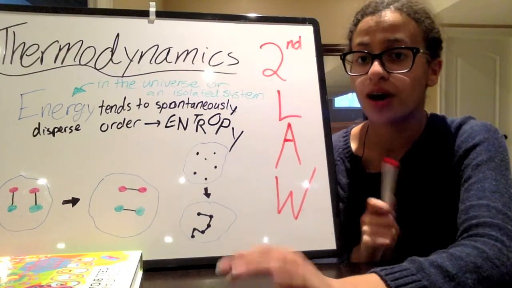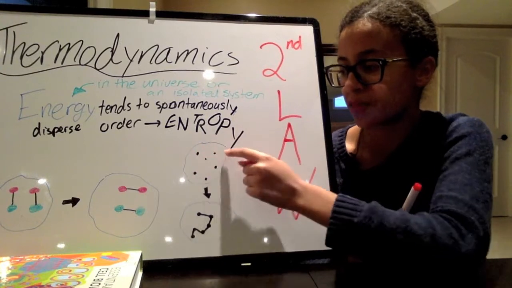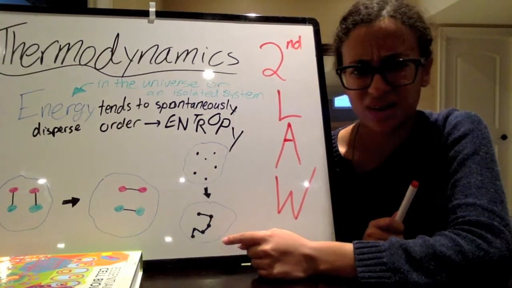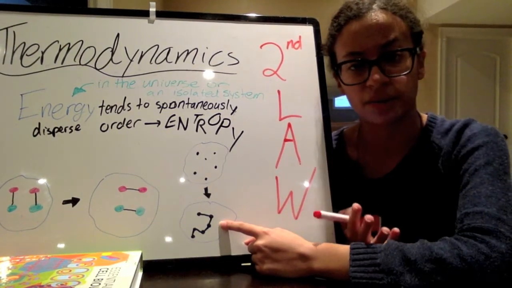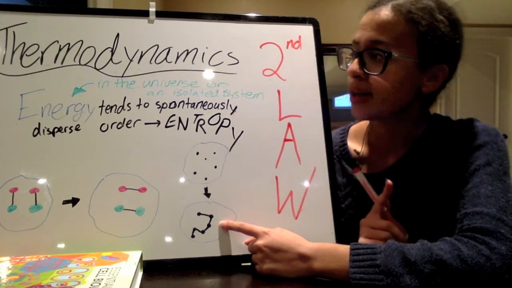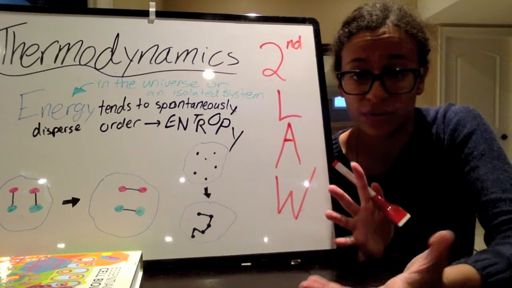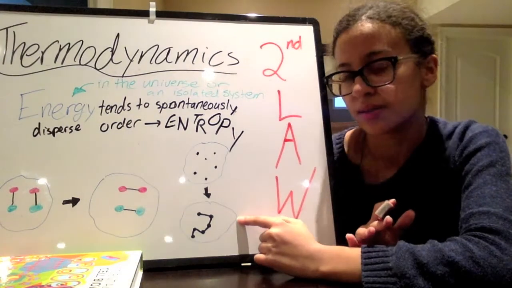Now, if we look at the opposite of the previous example, where we start off with a bunch of small parts, and then after that we make one big polymer, aren't we decreasing entropy then? Because this is in a more organized state, right? But we have to remember that the second law only applies to either the universe or an isolated system. Now, this cell is not an isolated system.